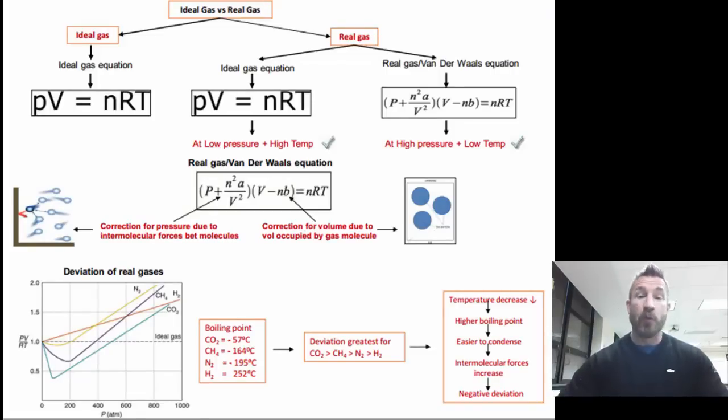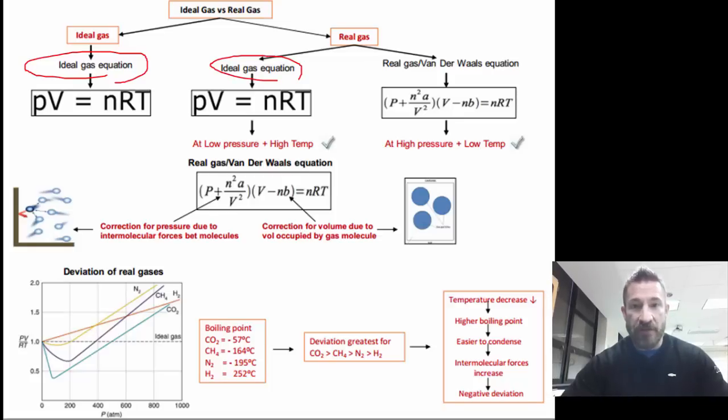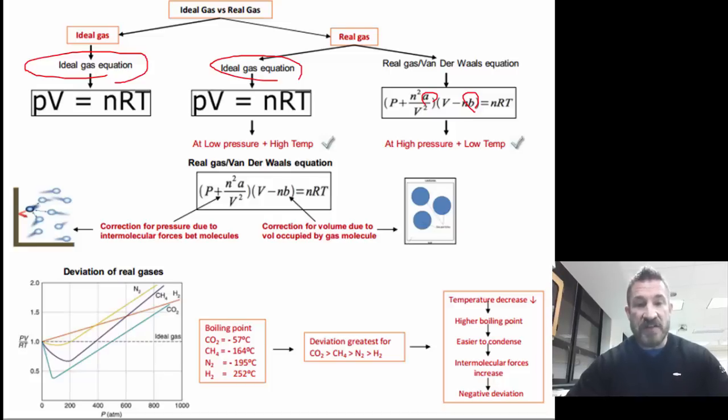This is a comparison of a real versus an ideal gas. Notice for the ideal gas, we're going to use the ideal gas equation. And for the real gas, we could use an ideal gas equation as well, but it's going to give us a very different answer. In the van der Waals equation, we have the correction for the A and the B value. The A is a pressure correction, the B is a volume correction. And notice the deviations are the greatest for the heaviest molecules. So for example, CO2 would have the greatest deviation from ideal behavior, and hydrogen would have the lowest deviation from ideal behavior.